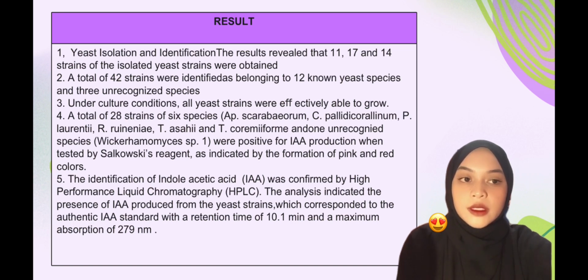Result. Yeast isolation and identification. The result reveals: 1. A total of 40 strains were obtained. 2. The 40 strains were identified as belonging to 12 known yeast species and 3 unrestricted species. 3. Under culture conditions, all yeast strains were effectively able to grow.